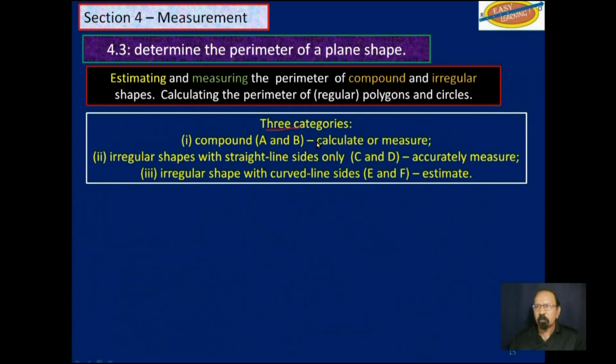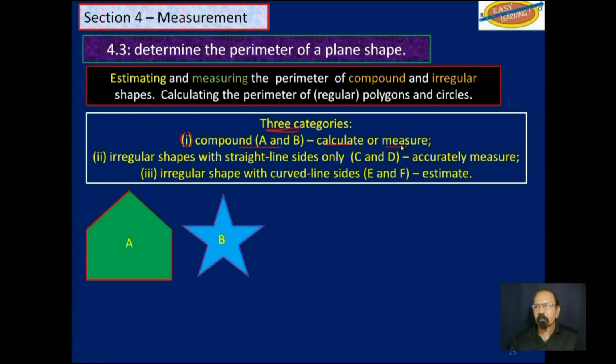So we will split this video into 3 parts. In the first part, we will learn how to find the perimeter of compound shapes, calculate or measure, that is shapes that look like these, A and B.